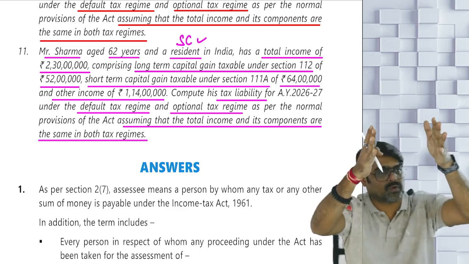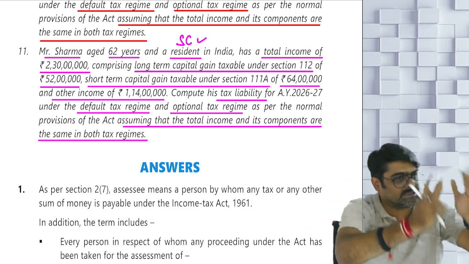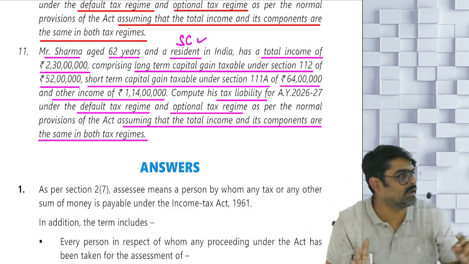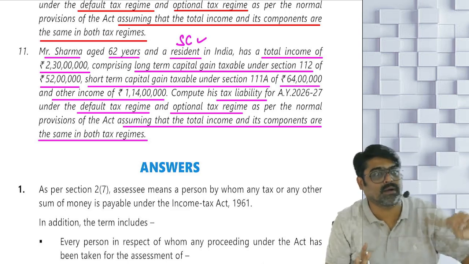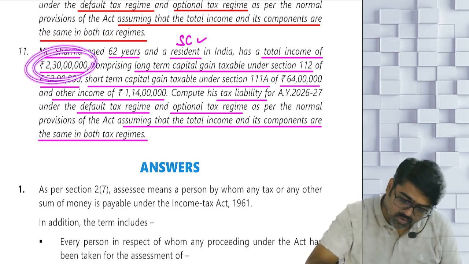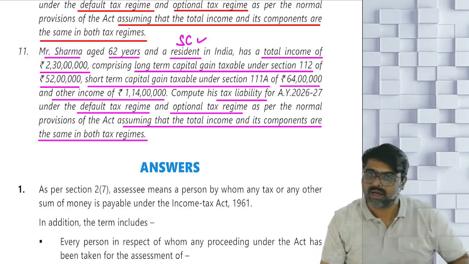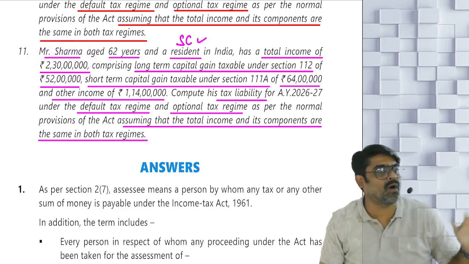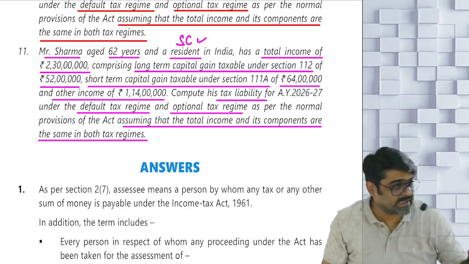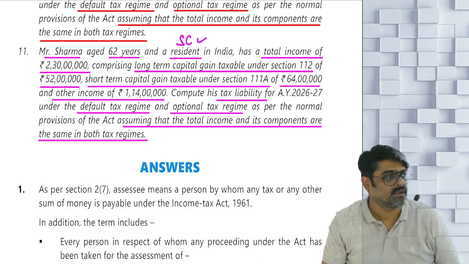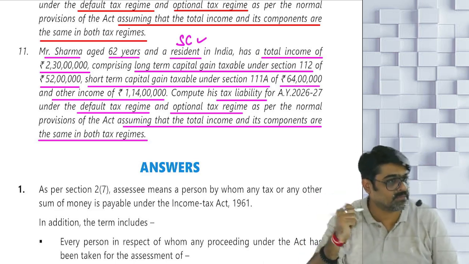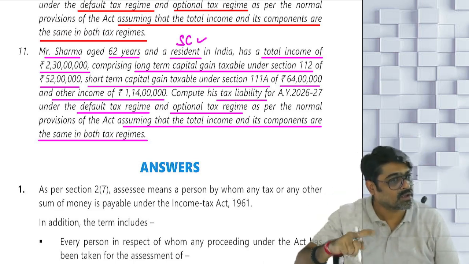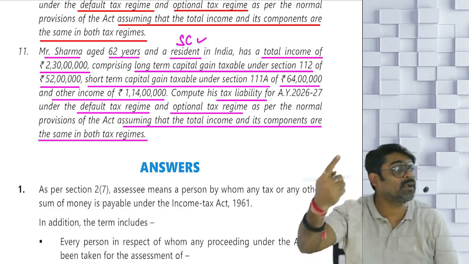Now, out of your total income, on LTCG, on STCG, whatever tax you are going to calculate, on that tax, higher rate of surcharge cannot come. Even if the total income is more than 2 crores, higher rate of surcharge cannot be applied on tax on LTCG as well as STCG. But that higher rate will be applied on the balance income tax, yes or no? But for that, your balance income should also remain more than 2 crores.